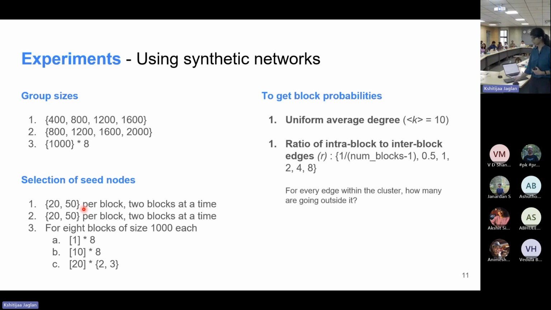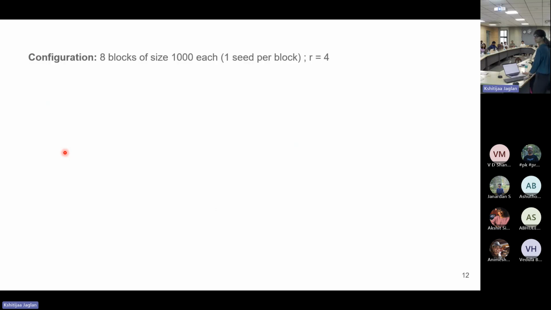Then the next setting that we had is for this particular setting where we have 8 groups of 1,000 nodes each. In that, we want to see how it will work if we have the minimum seed nodes possible, which is 1 seed node per group. And then we change a few things to see if there is any change at all. So now I'll go on to results, how we see our sampling scheme works in the following different configurations or even combinations of these configurations.